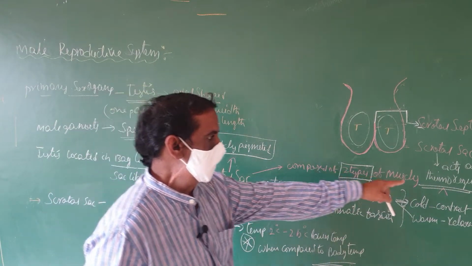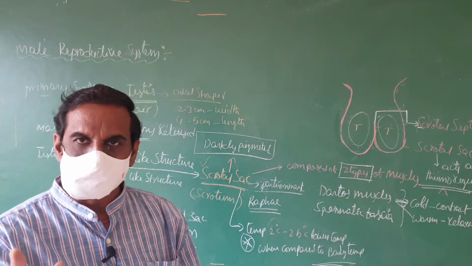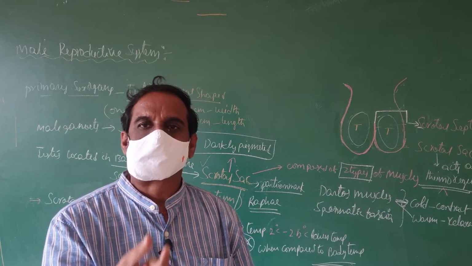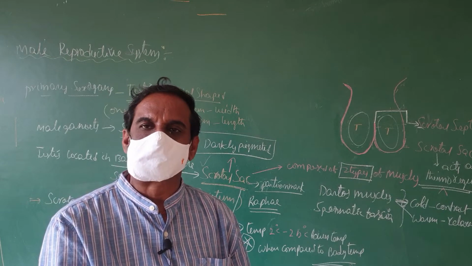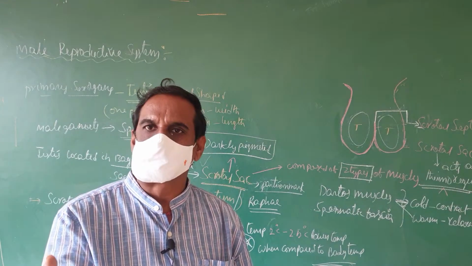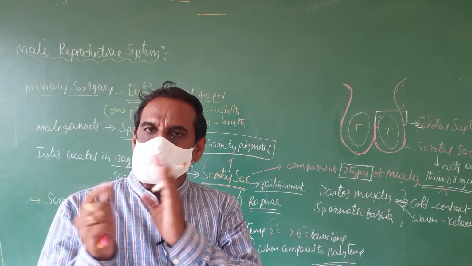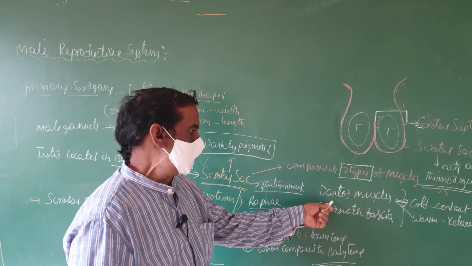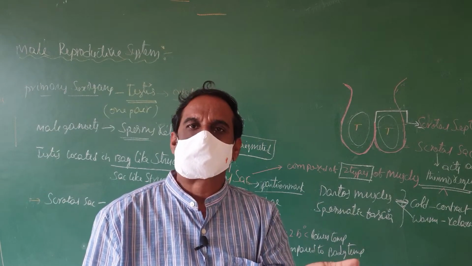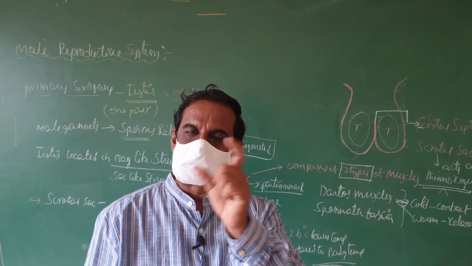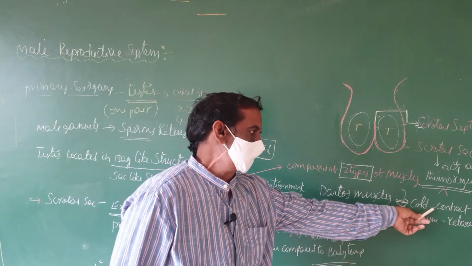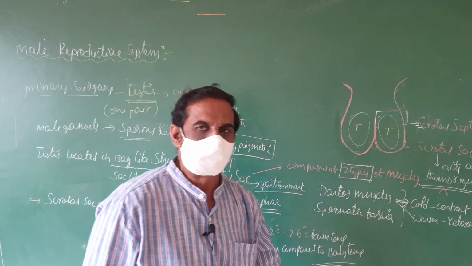Dartos muscles are involved in thermoregulation, in how the temperature is maintained below body temperature. In human beings, in the scrotal sac, a temperature 2 to 2.5 degrees lower is maintained compared to the body. How is it regulated? With the help of Dartos muscles. Dartos muscles help decrease the temperature in the scrotal sac. During cold conditions they contract, and during warm conditions they relax.